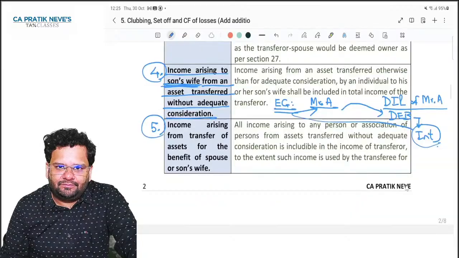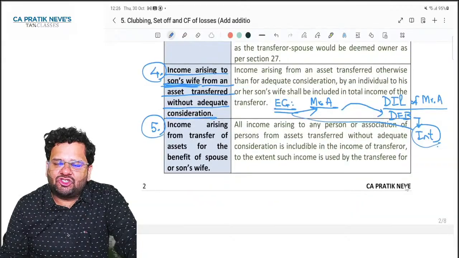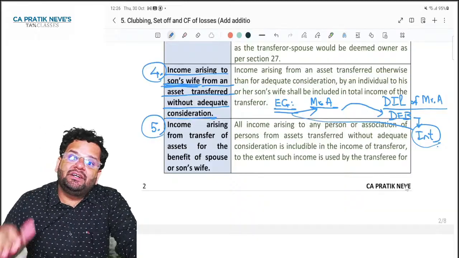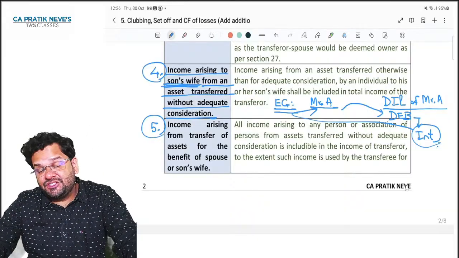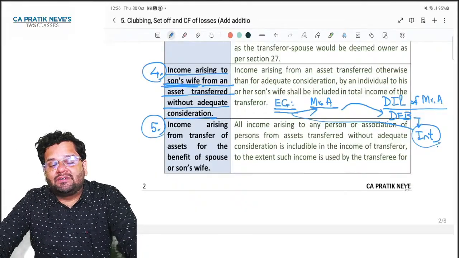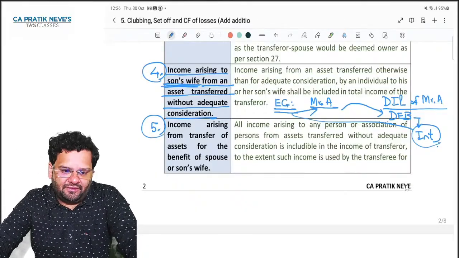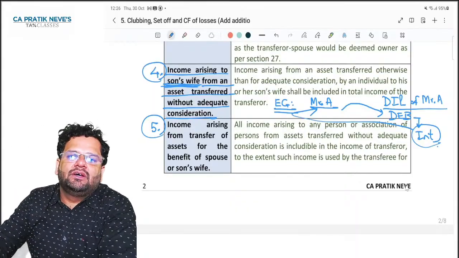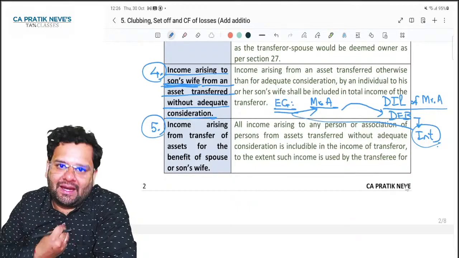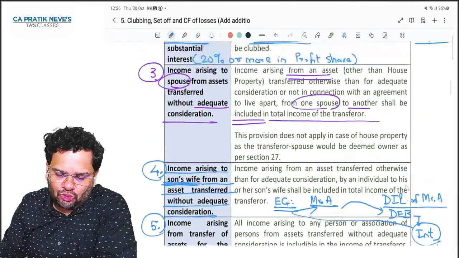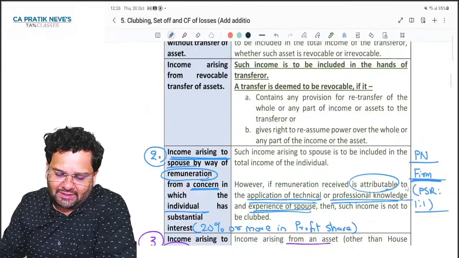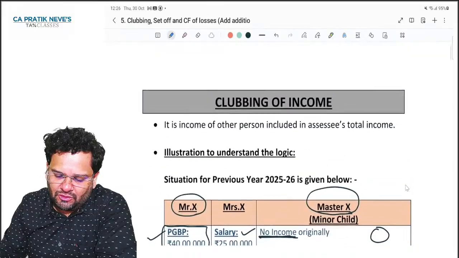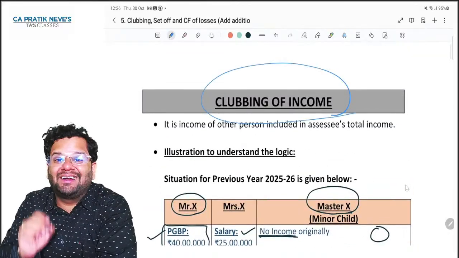Clear? So suppose interest on that FD is 1 lakh rupees. My friend is earning that, but there is an instruction given that it has to be transferred for benefit of my wife. Then friends, that 1 lakh rupees eventually will be taxable in my hands. What I was trying to do was avoid tax, but this tax avoidance will not be possible because of applying this provision of clubbing.